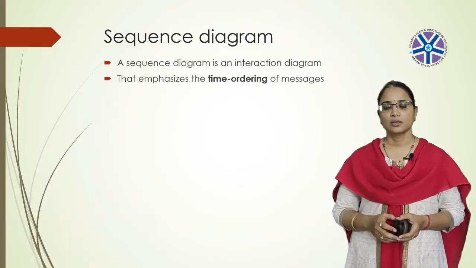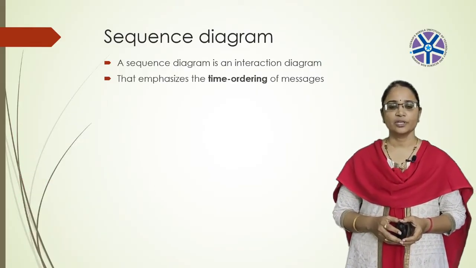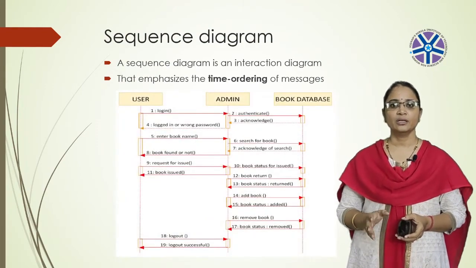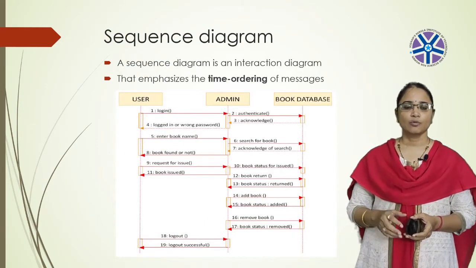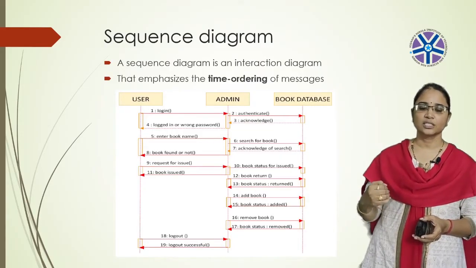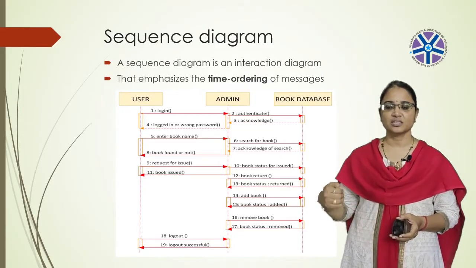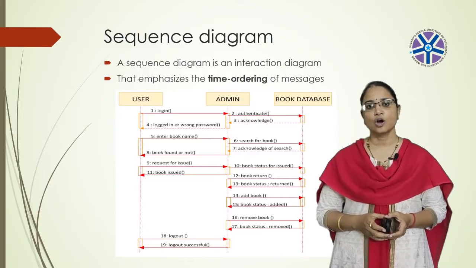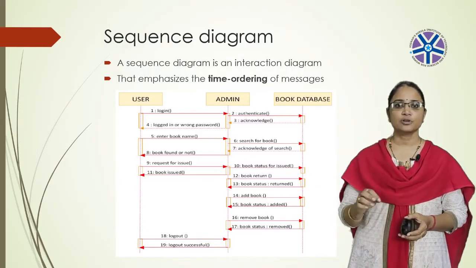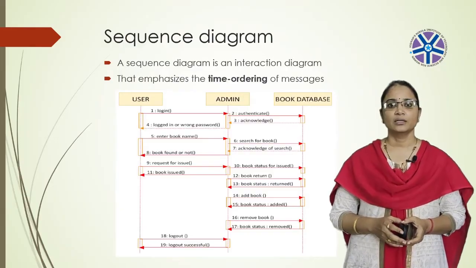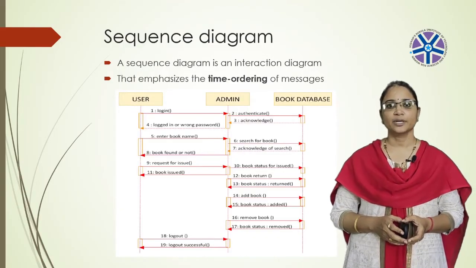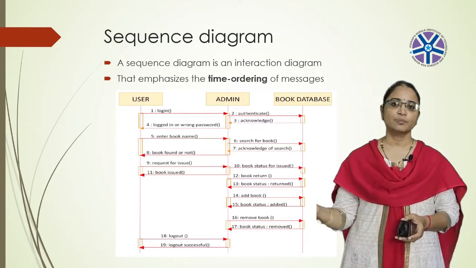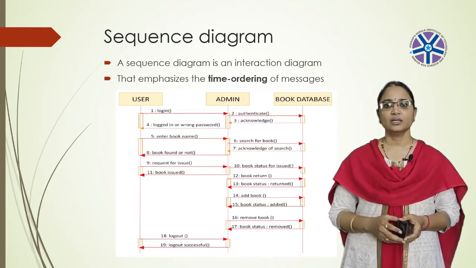Next is the sequence diagram of the library management system. Here we have the user, admin and book database. The sequence of messages will be followed in the sequence diagram. The sequence diagram represents the order of the messages. First, the user will log in to the system, and he will be authenticated by the admin, and that authentication information will be stored in the database.